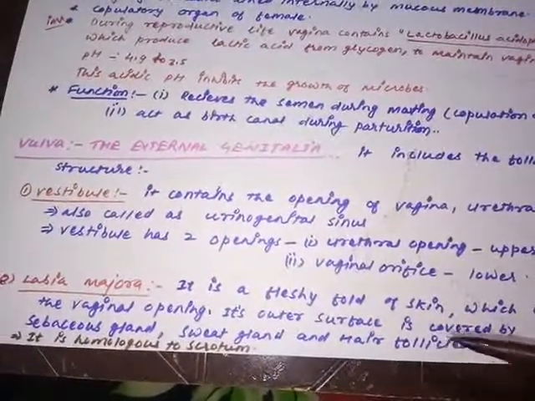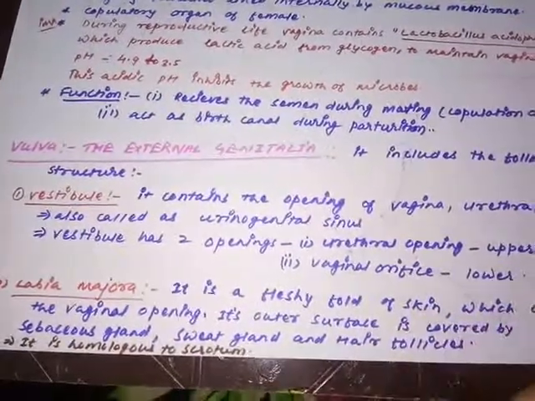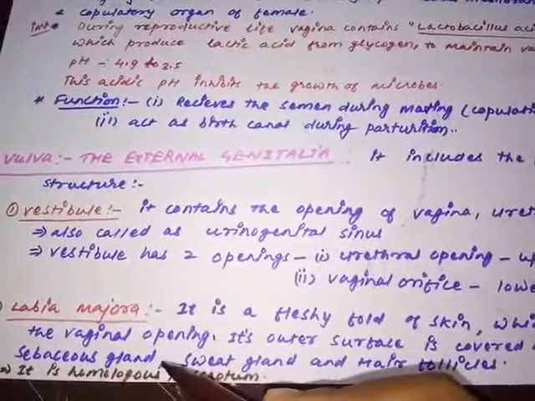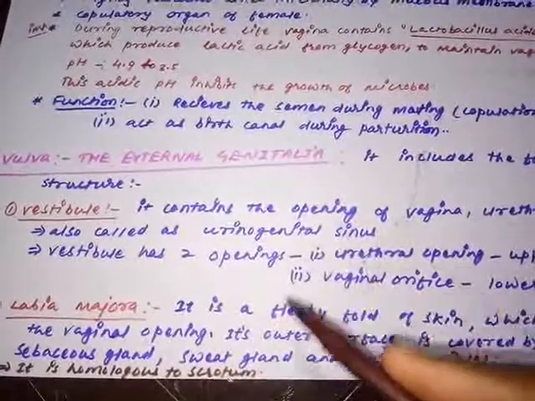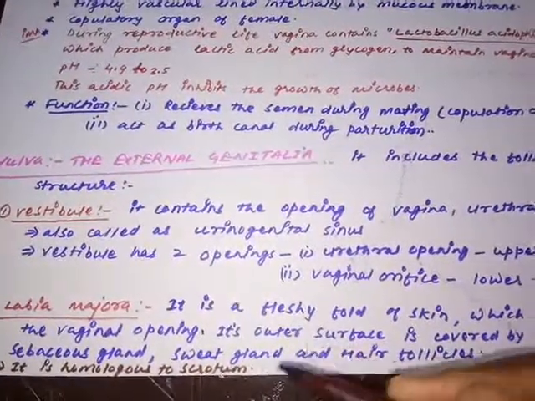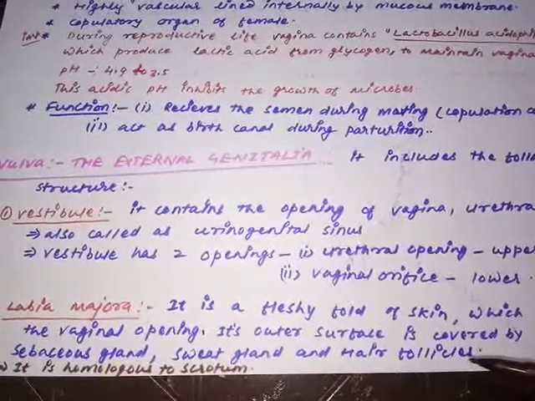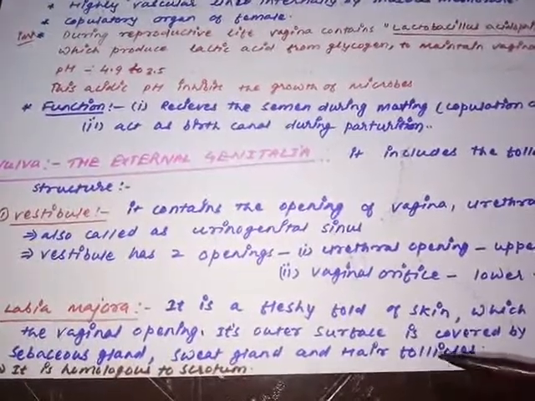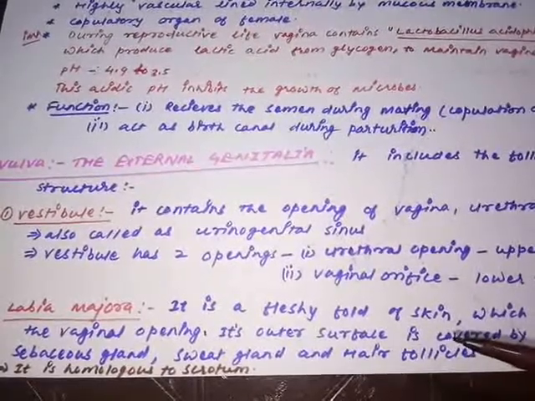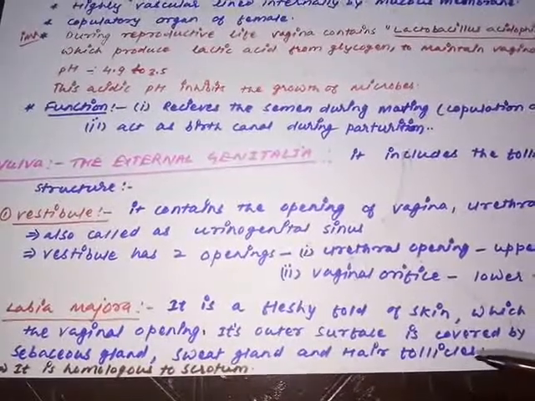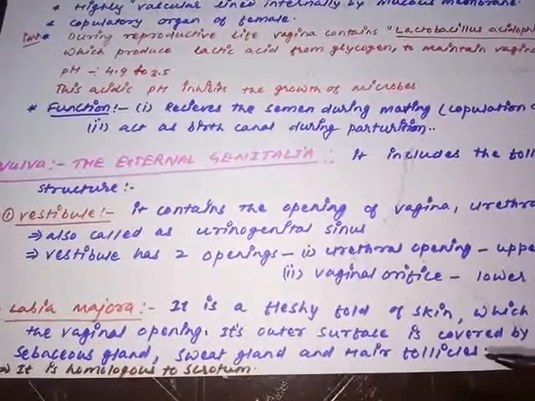And remember, the outer surface of the labia majora has many glands called sebaceous glands. The outer surface of the labia majora is covered with sebaceous glands. Once again, the important point: labia majora is a fleshy fold of the skin which covers the vaginal opening, and it has sebaceous glands on its external surface. The sweat glands and the hair follicles are all present on the surface of the labia majora. So labia majora is a fold of skin covering the vaginal opening, and it is covered externally by sebaceous glands, sweat glands and hair follicles.